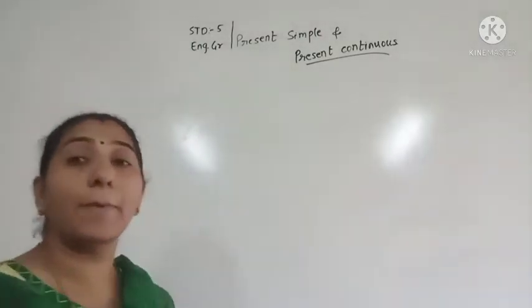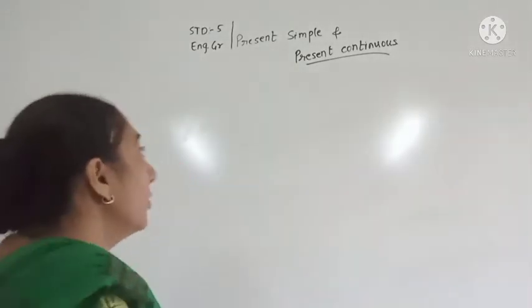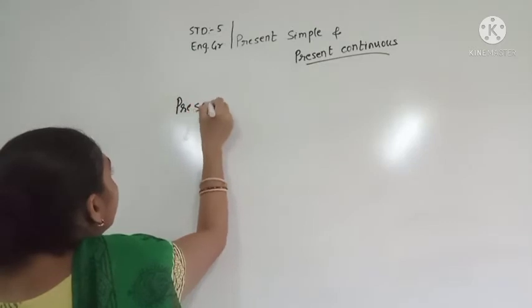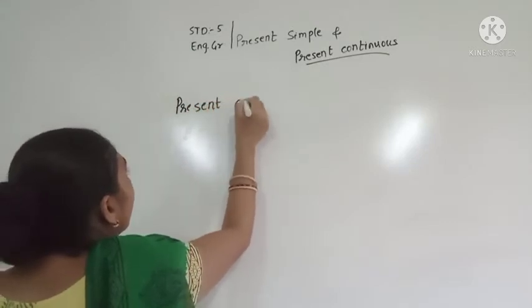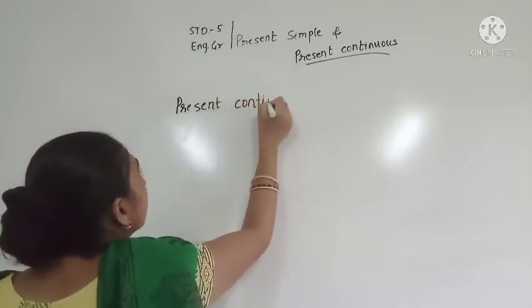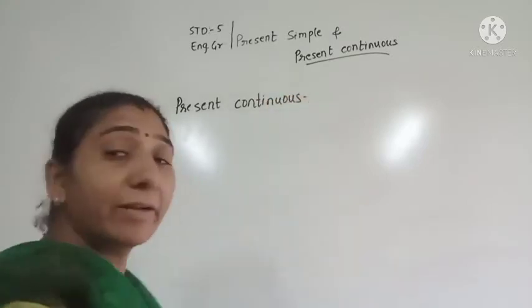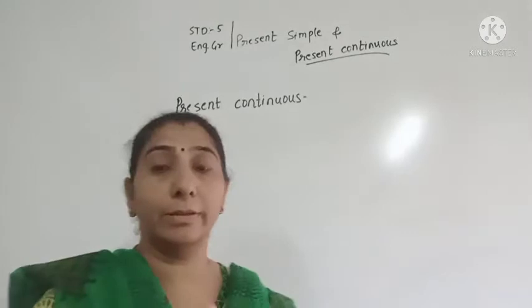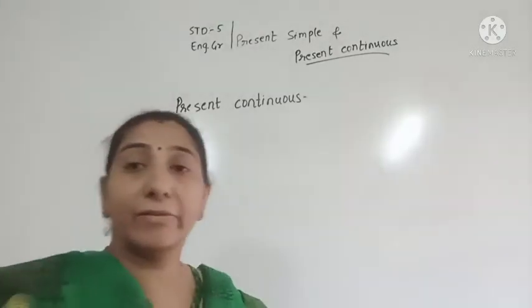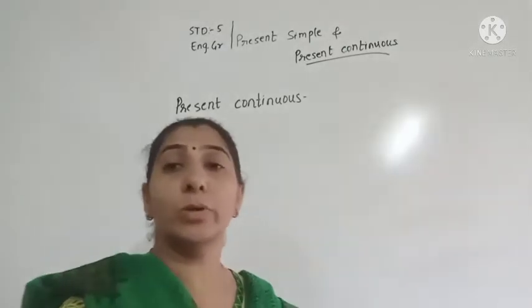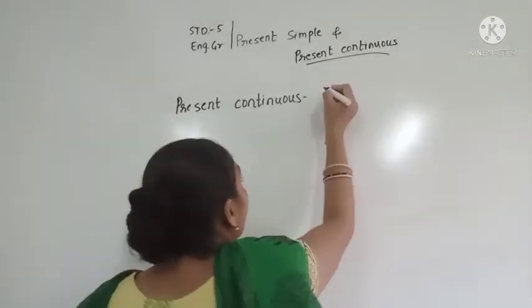Now let us see about present continuous. Now what is present continuous? The tense in which the activity is going on. The activity is still continued is called present continuous.